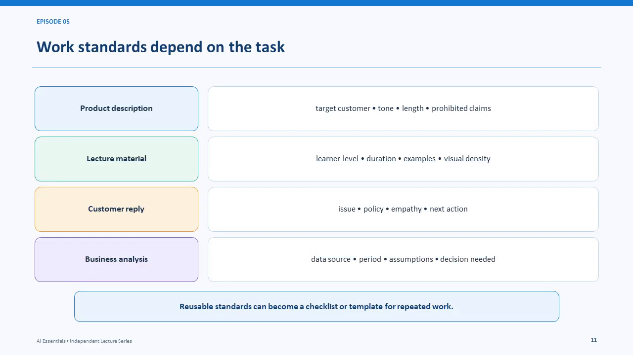Work standards depend on the task. A product description needs a target customer, appropriate tone, length, and restrictions on claims. Lecture material needs a learner level, duration, examples, and suitable visual density. A customer reply needs the issue, policy, empathy, and next action. Business analysis needs a data source, period, assumptions, and a decision to support. Repeated standards can become a reusable checklist or template.